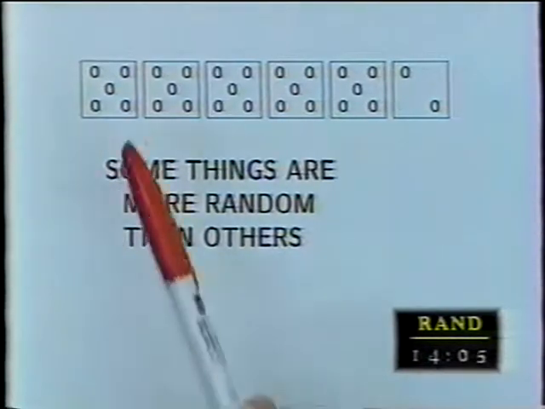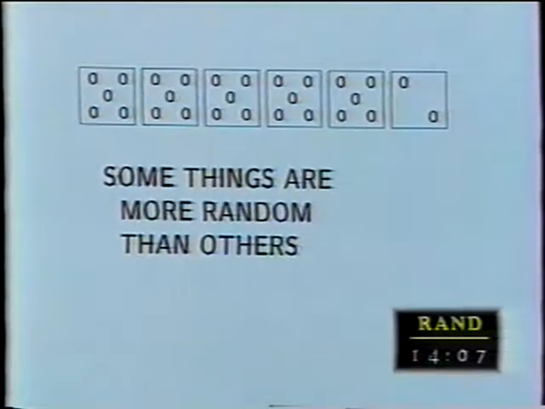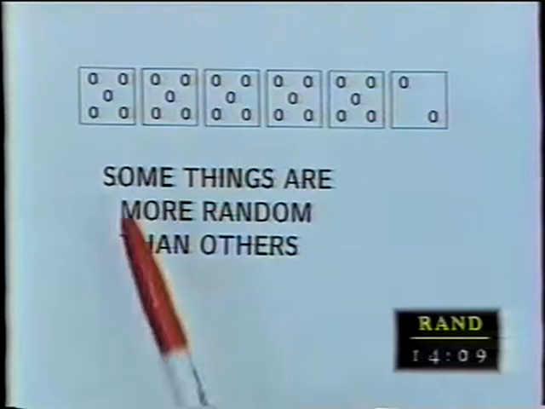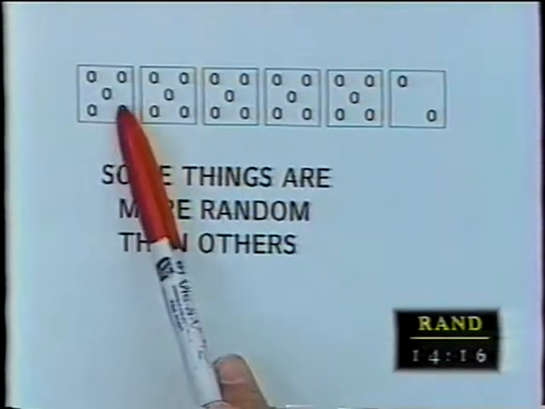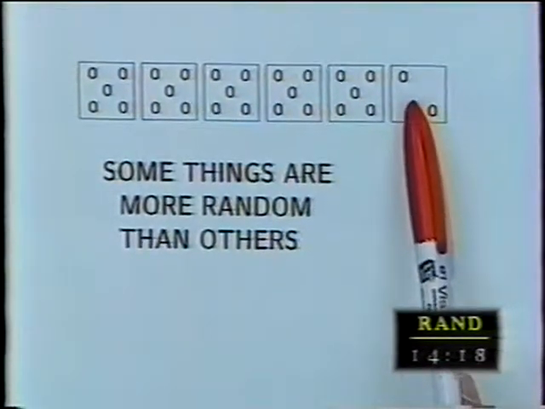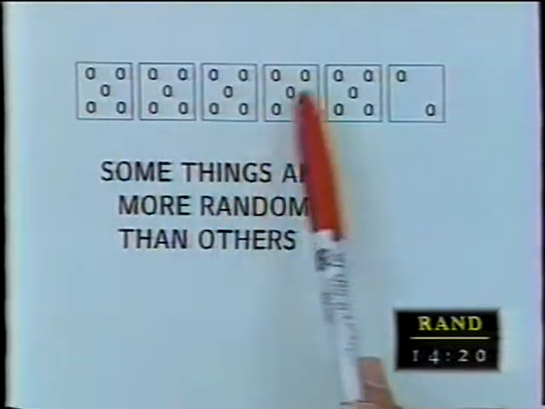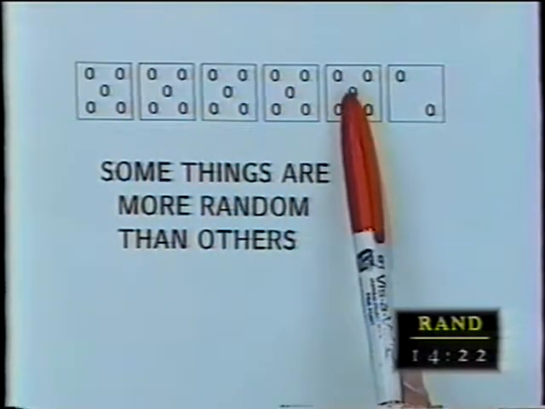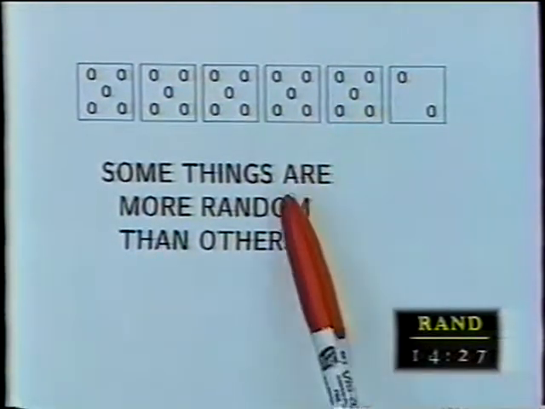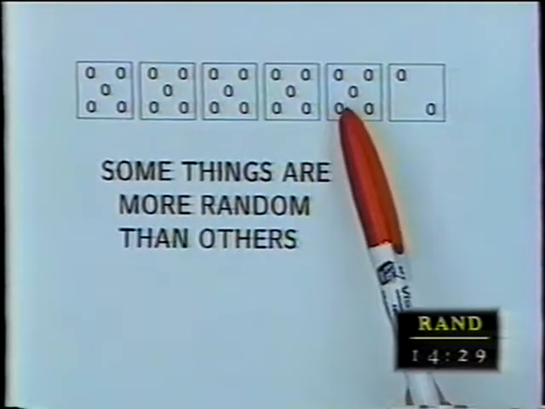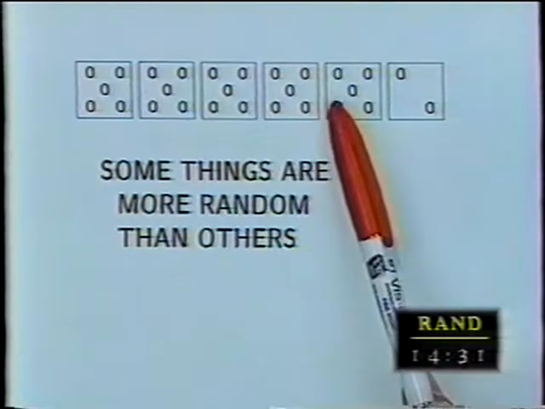Okay, now, some things are more random than others. What if we had a die which had 5 5s and 1 2, say? And we were to roll that. Now, we all knew it had 5 5s and 1 2, and we were to roll it. Well, it's much more likely to be 5 than it is 2. In fact, most of us would figure out it's 5 times as likely to be a 5 as it is a 2. So we get the feeling that this is not as random as the fair coin.